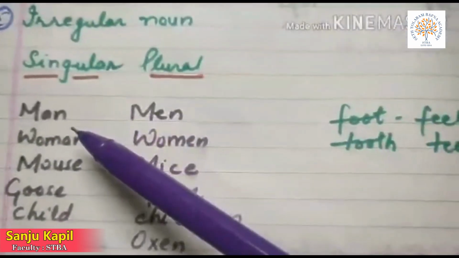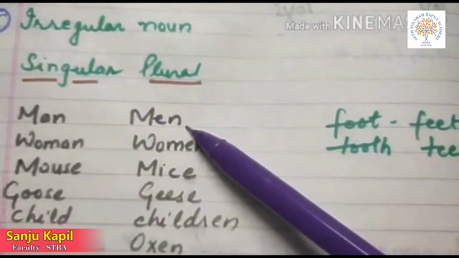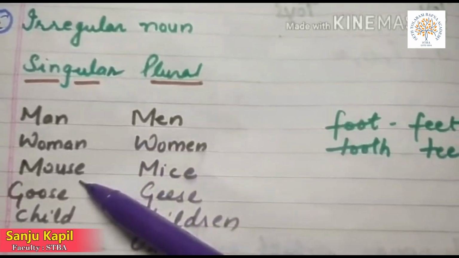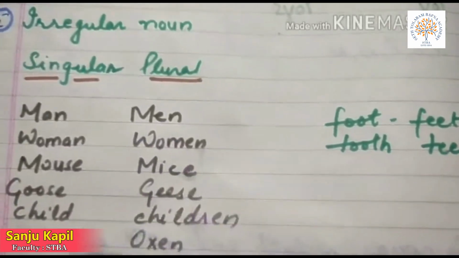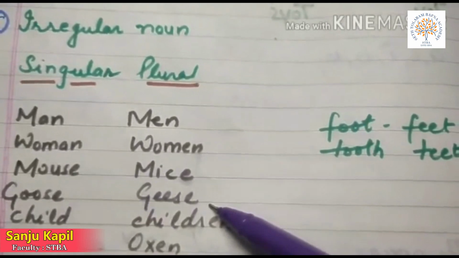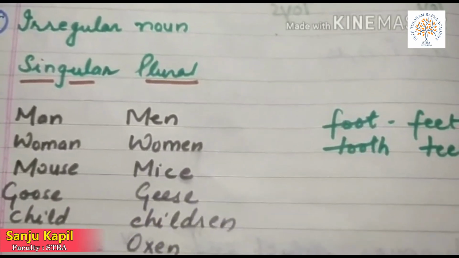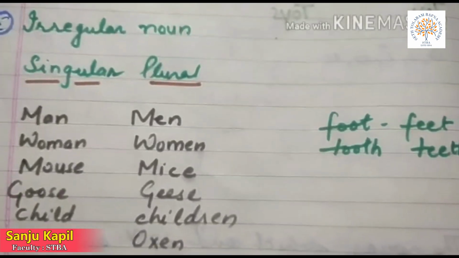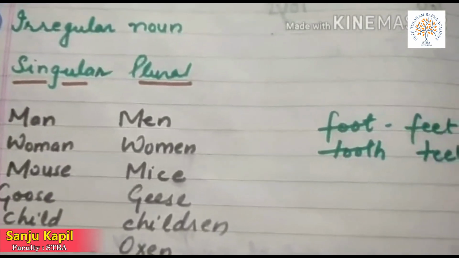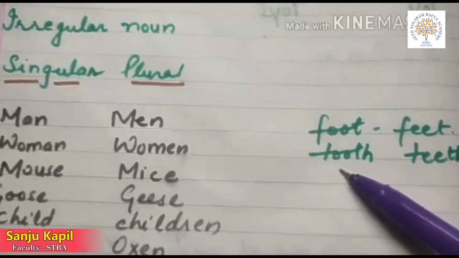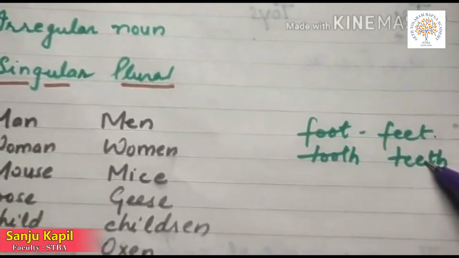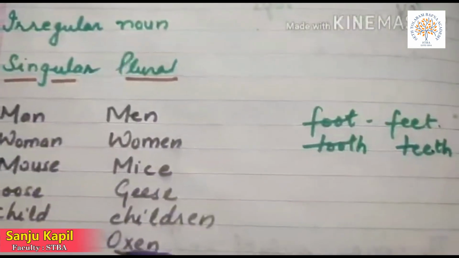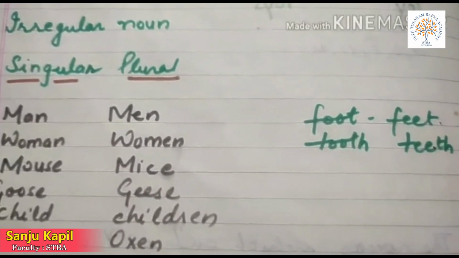Some examples: man, men; woman, women; mouse, mice; goose, geese; child, children; ox, oxen; foot, feet; tooth, teeth. So, these are irregular nouns that do not follow any rule.